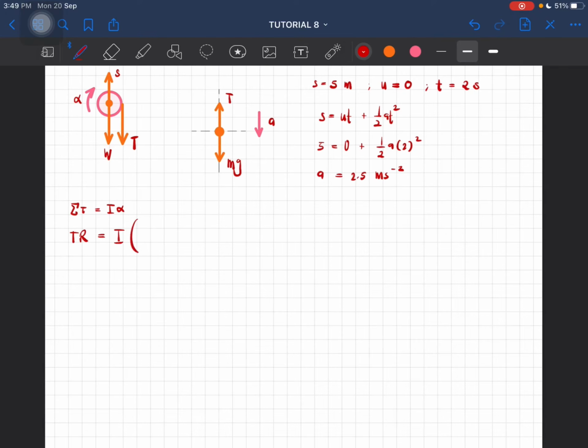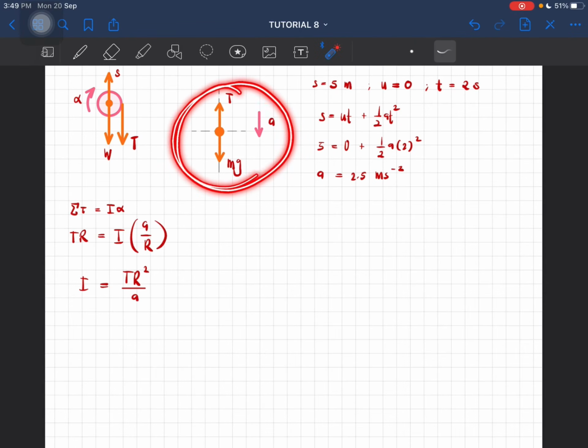Then alpha is a over R. So we can then substitute into this formula, where we are looking for I. So I is T R squared over a. I rearranged it. Okay, and then we have to find the value of tension by using this situation here.